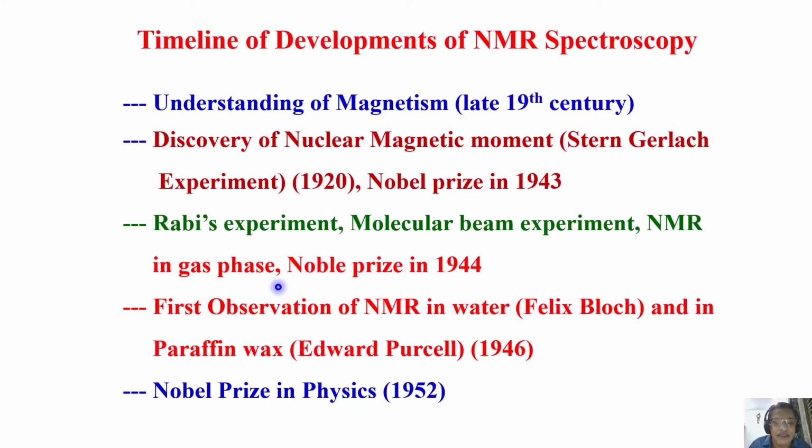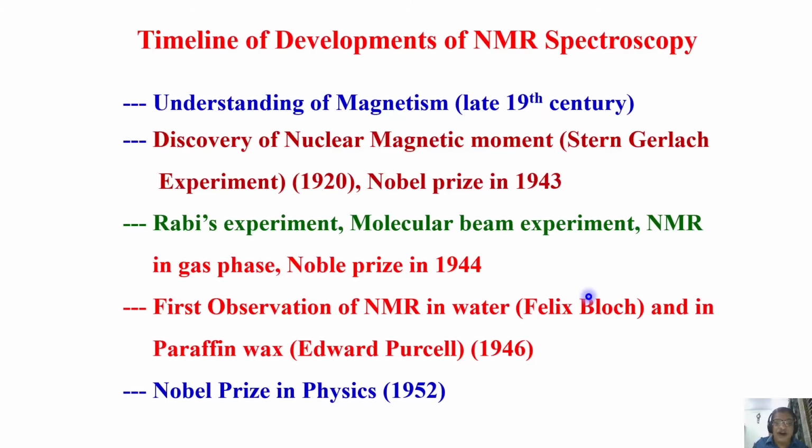Then real discovery of NMR, I can say, started in the year 1940 by Rabi's experiment. I won't say 1944 because he was given the Nobel Prize in 1944, but he observed NMR by what is called molecular beam experiment in gas phase. That is the famous Rabi's experiment. He observed NMR using molecular beam experiment in the gas phase, for which he was awarded the Nobel Prize in the year 1944.